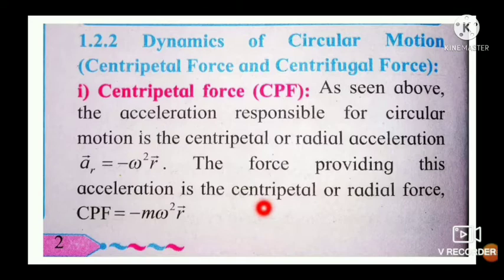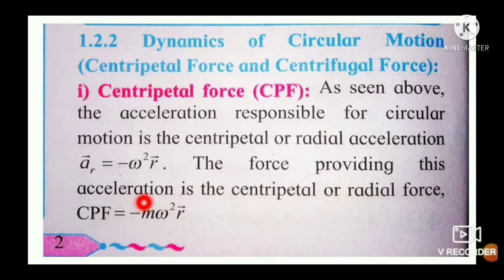Centripetal force, the direction of force and acceleration are the same according to equation F is equal to ma, किंवा vector F is equal to m into vector A. Force is equal to mass into acceleration. Acceleration along the radius and towards the center of circle असल्यामुळे हा फोर्सुद्धा सेंट्रिपेटल फोर्ससुद्धा अलॉंग द रेडियस अँड डायरेक्टेड टुवर्ड्स द सेंटर ऑफ ए सर्कल.